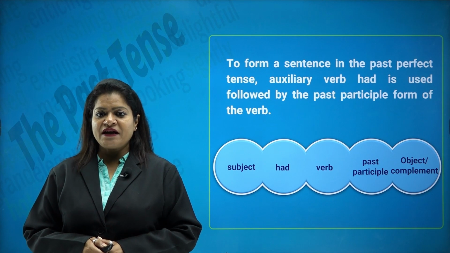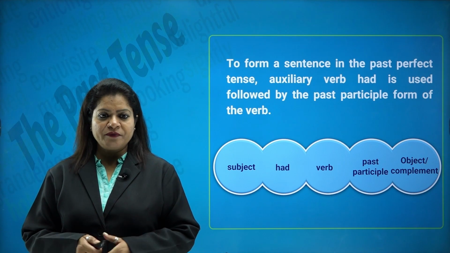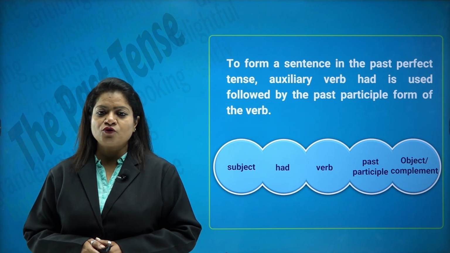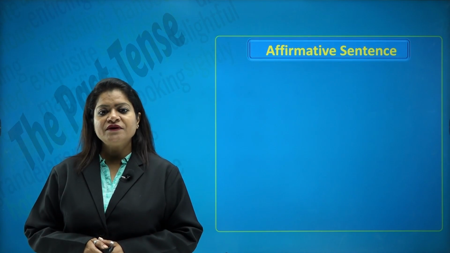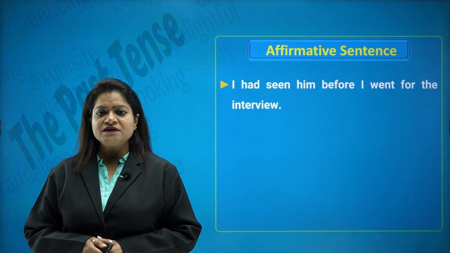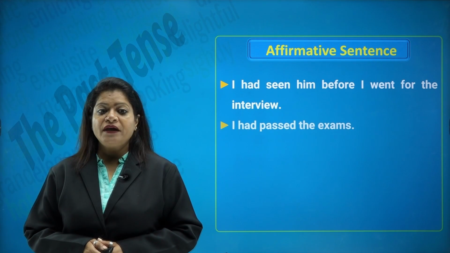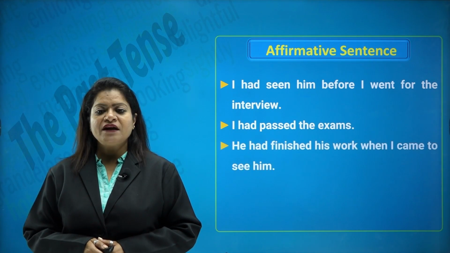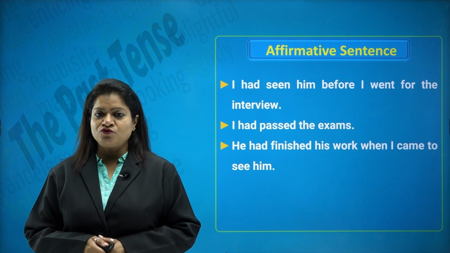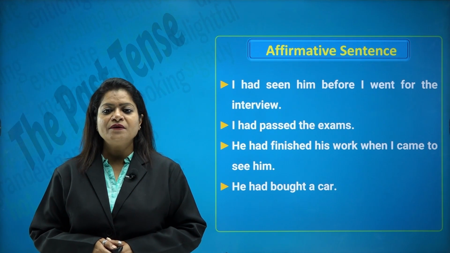So subject plus had plus the verb in the past participle and then the object or the complement. When we talk of the affirmative sentences: I had seen him before I went for the interview. I had passed the exam. He had finished his work when I came to see him. He had bought a car.